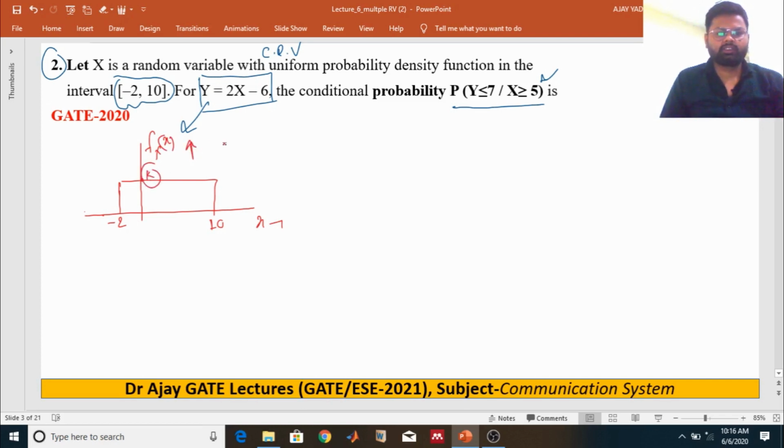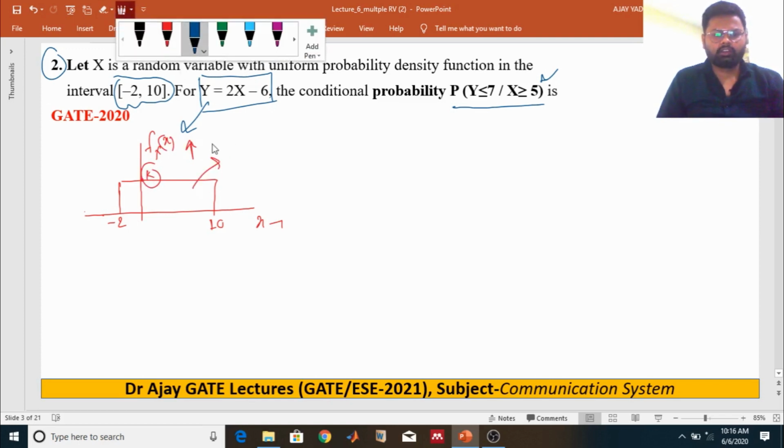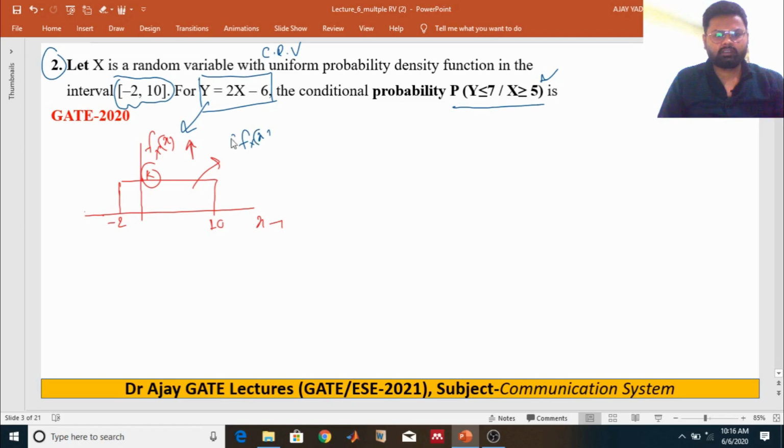Taking the area under the probability density function from -2 to 10, the integral of f(x) dx is always 1.